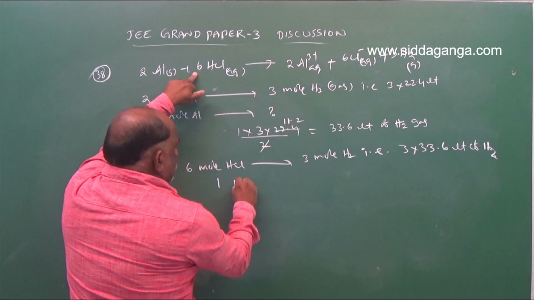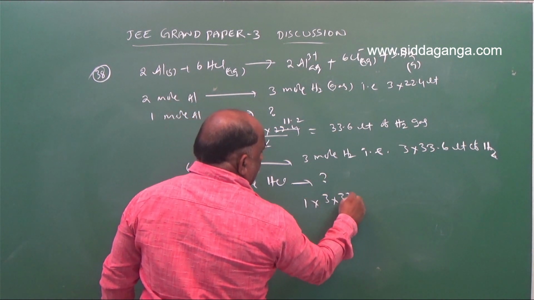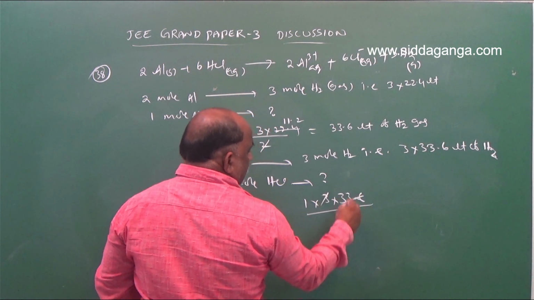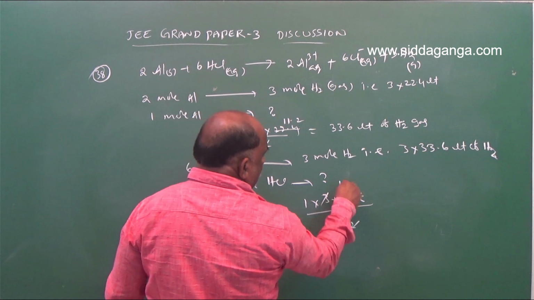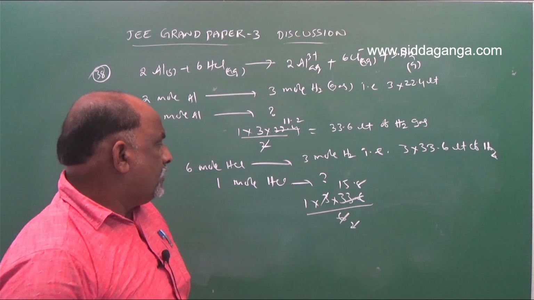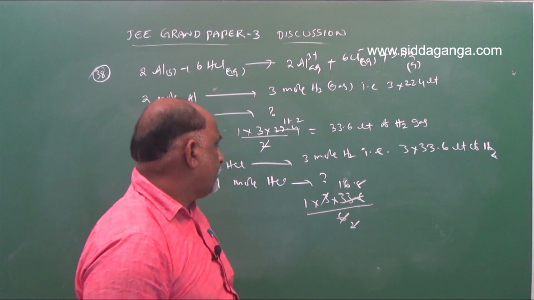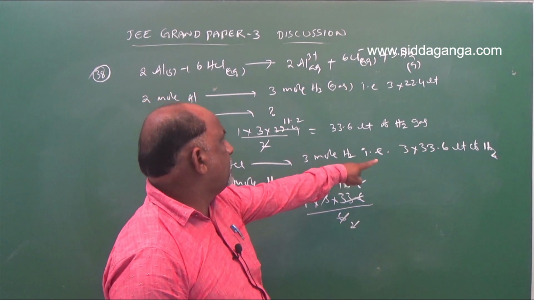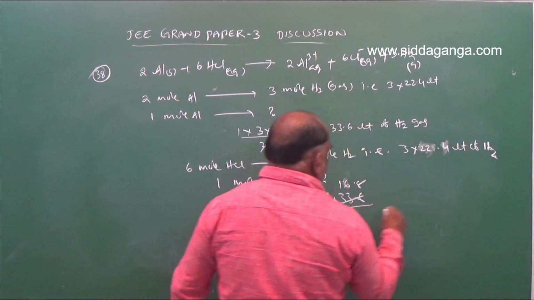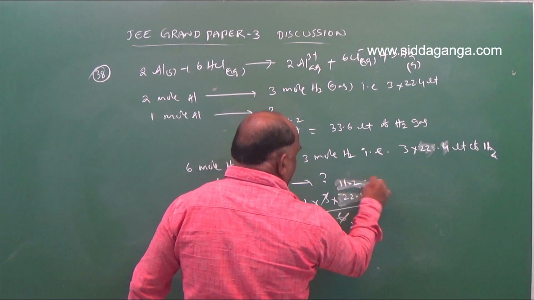So 1 mole HCl is equal to how much? 1 into 3 into 33.6 by 6. Sorry, 3 into 22.4 by 6, we will get 11.2.